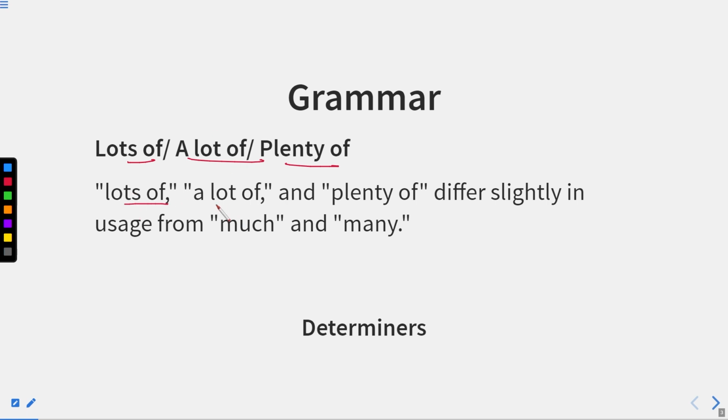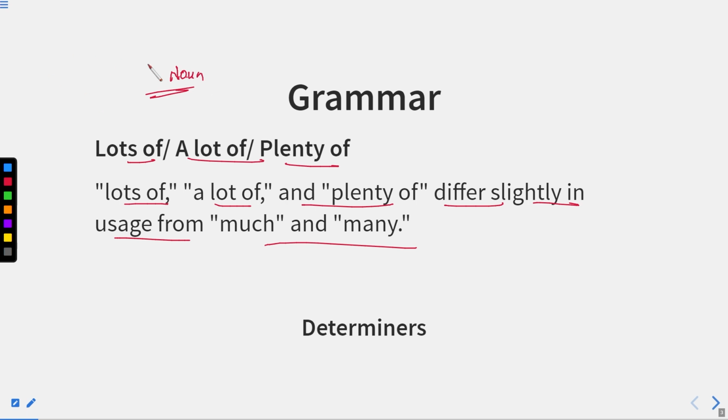Now, lots of, a lot of, and plenty of differ slightly in usage from much and many. You must have heard about much, many. Then we have lots of, a lot of, plenty of. All these words define something which is large in number, or something more in number. For something in plural sense, or something which has large quantity, we use these expressions. And because these are determiners, obviously they are followed by a noun.